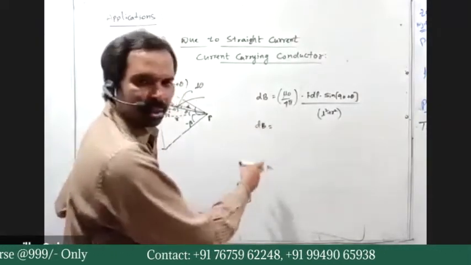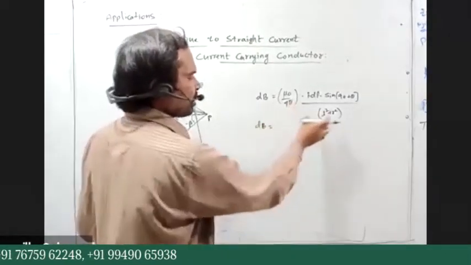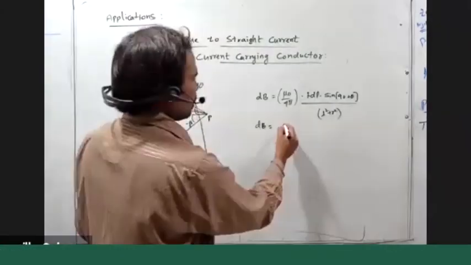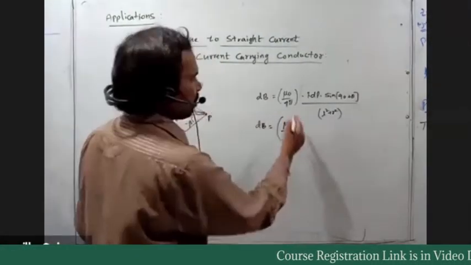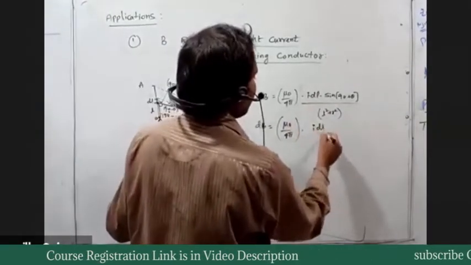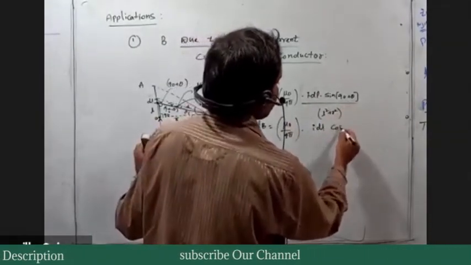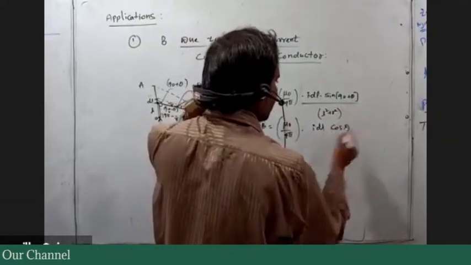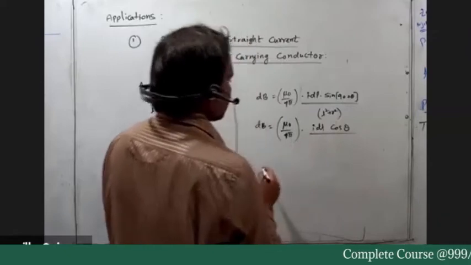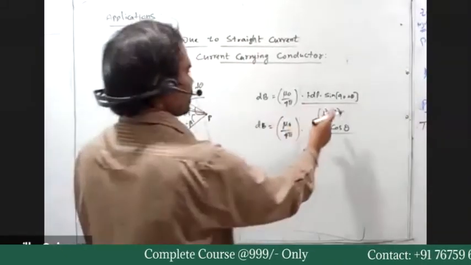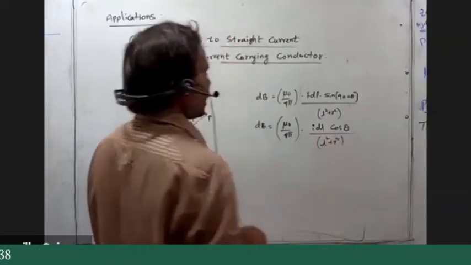Can I go? Did you follow or not? So now dB is equal to, with further simplification, mu naught by 4 pi into I dl sine of (90 plus theta). Sine (90 plus theta) means cos theta. Okay, right? By L square plus R square, the whole raised to the power asterisk, right?